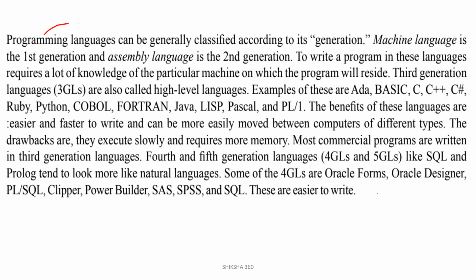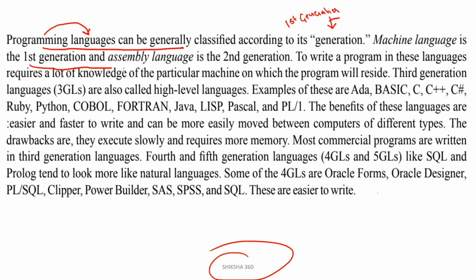So what are the programming languages? There are different programming languages: first generation, second generation, third generation, fourth generation. I expect you will get one question on this in the examination. Programming languages can generally be classified according to their generation. The first generation is machine language, and assembly language is the second generation.